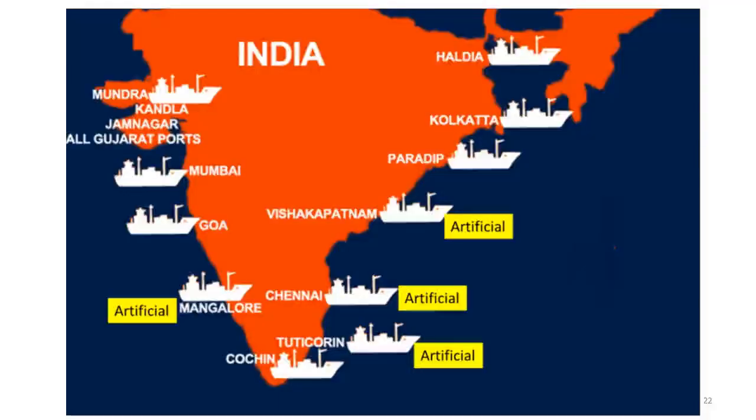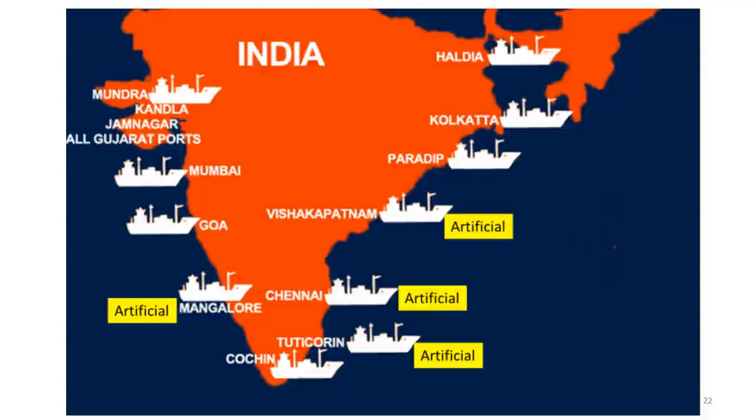And then we come to the list of important ports in India. You can see this. You would have heard of a lot of them. Mumbai was one of the first ones. Kolkata was the first one. Chennai was there. Cochin was there. Visakhapatnam was there. And then Paradip was there. Later on, Haldia came into place. Mundra, Kandla, Jamnagar. Now Jamnagar happens to be the largest one in India. Then Mangalore is there. Fourth, Mangalore, Tuticorin, in Chennai, and Visakhapatnam, it's written artificial. Artificial means it is man-made.